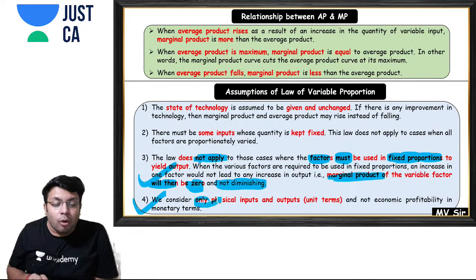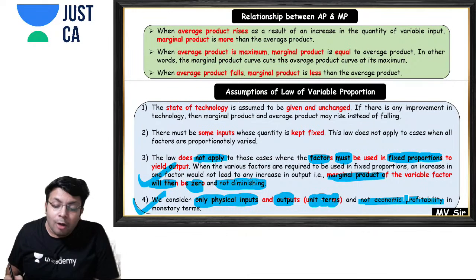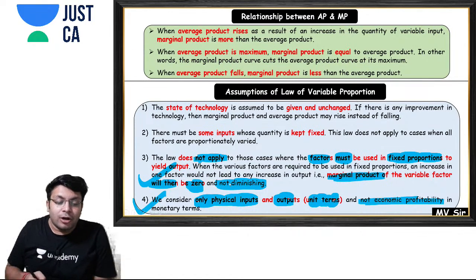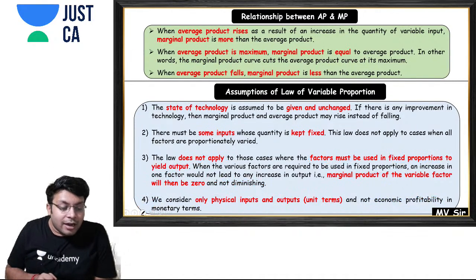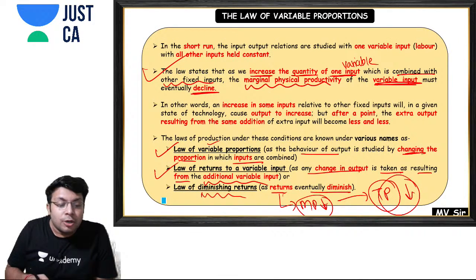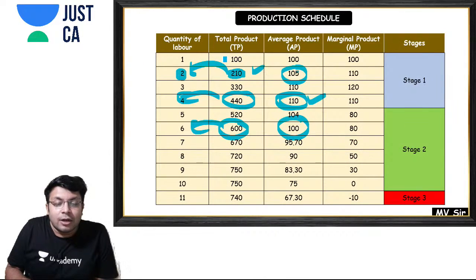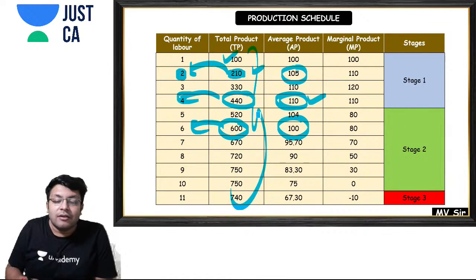And we consider only the physical inputs and outputs, that is, in unit terms. We are not considering economic profitability in monetary terms. What they are saying in the fourth point is that here in this table we are talking about units. Wherever it is written total product 100, this is units of output, right?